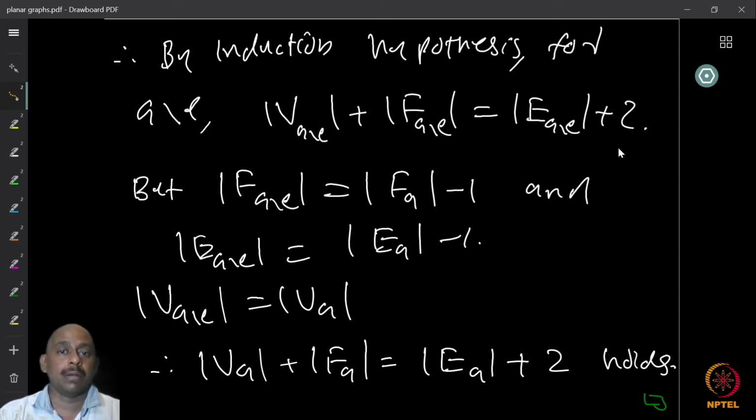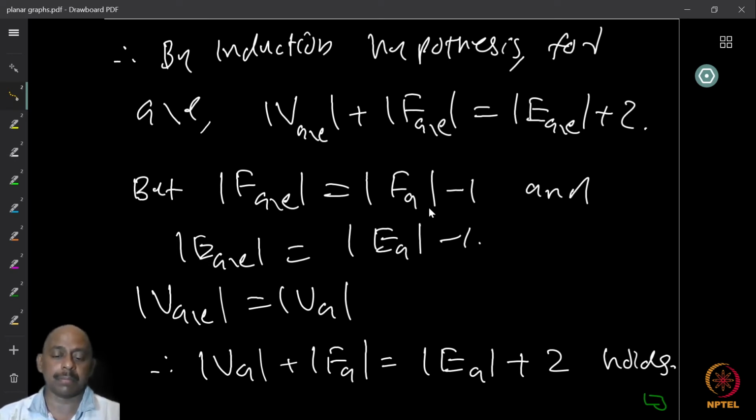Now, what we know is that the number of faces is exactly 1 less than the number of faces in G. The number of edges also has decreased exactly by 1. That's how I got G minus E, deleted exactly 1 edge.